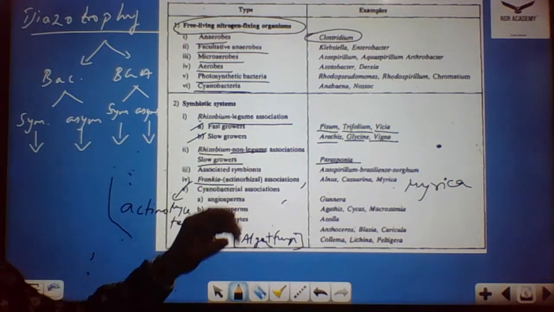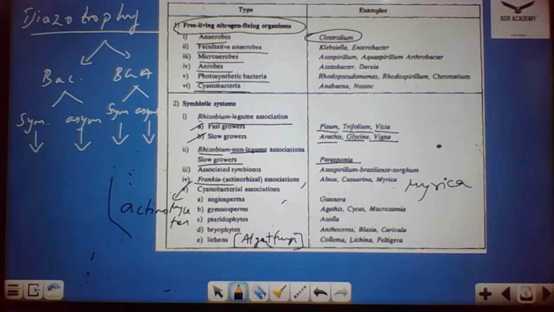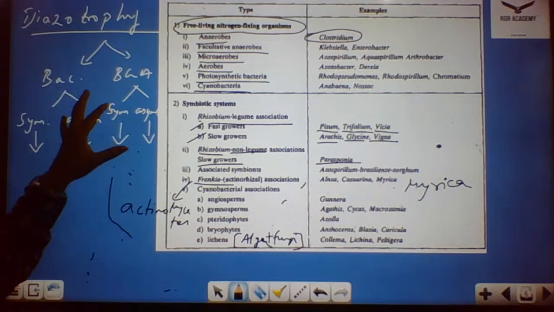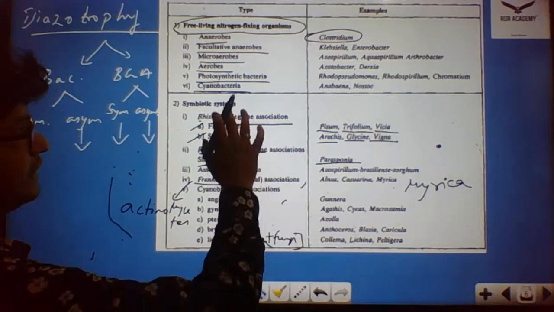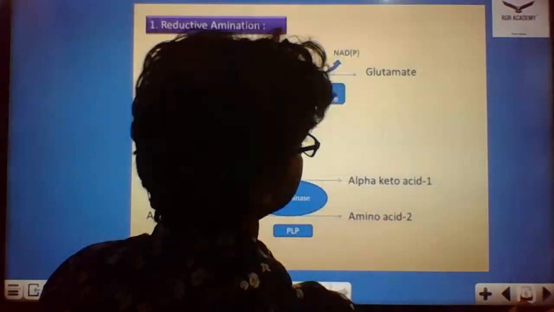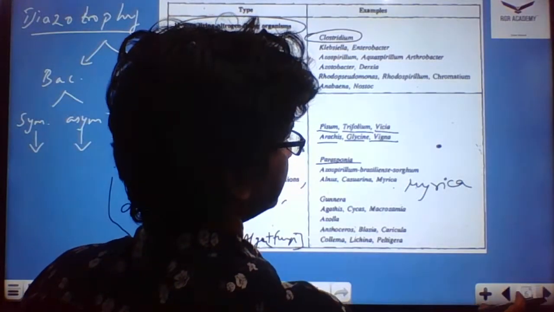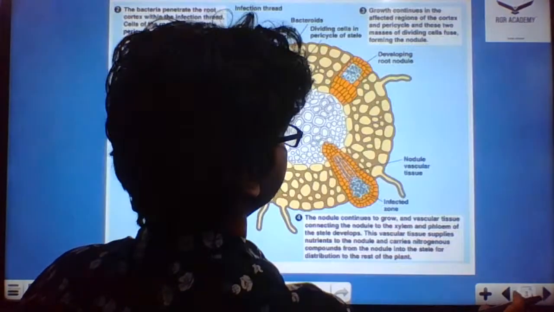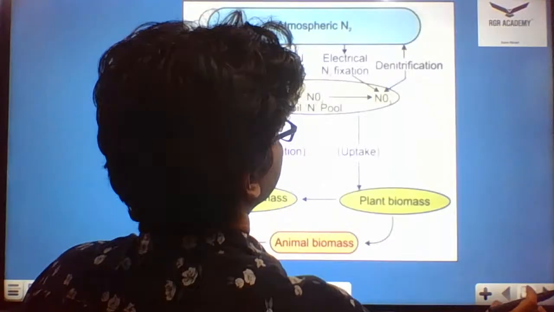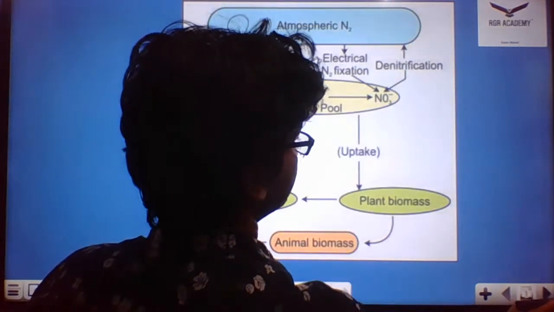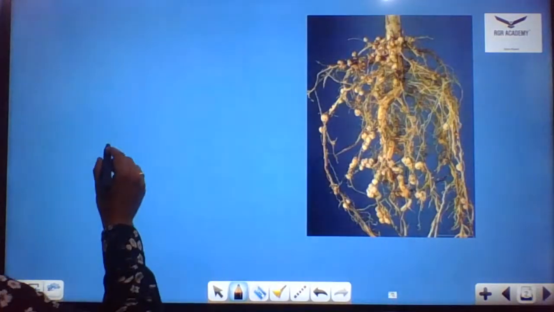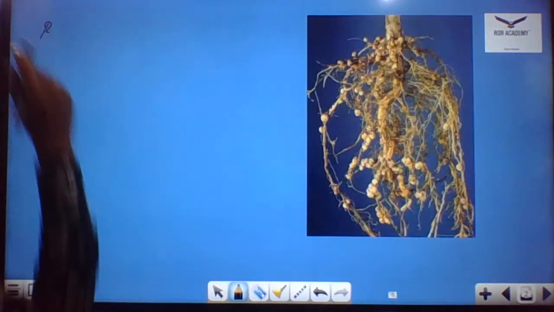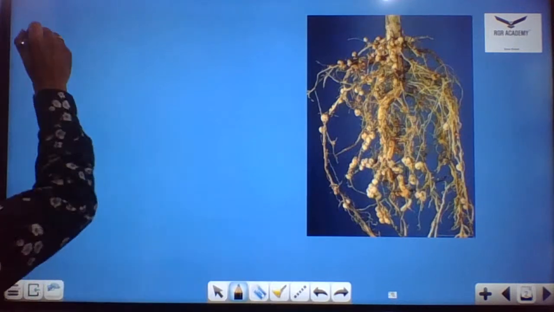Then we move to the next part, that is biological nitrogen fixation. So the bacterial species we discussed, and the other form, that is the symbiotic form, that we'll discuss. Now we move on to the next form. First we'll start with the bacteria.